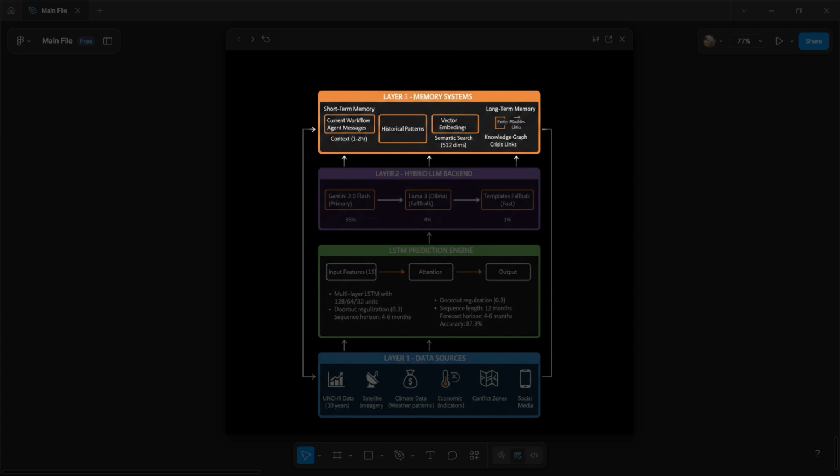Then comes the memory system. Three types. Conversational memory tracks predictions versus actuals, so the system learns from mistakes. Episodic memory logs all actions for debugging. And vector memory stores image embeddings for similarity search. The workflow: satellite images go to the vision agent, which produces threat scores. Those scores plus historical data go to the forecasting agent for prediction. Predictions go to the resource agent for planning. Everything gets packaged by the communication agent for distribution. The orchestrator manages this entire pipeline.